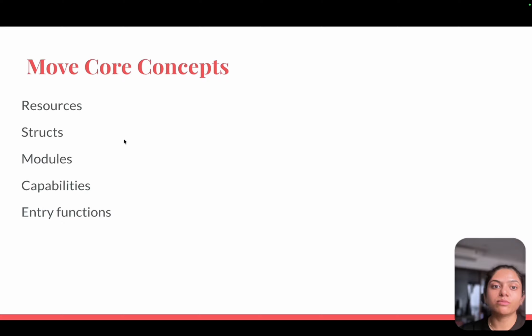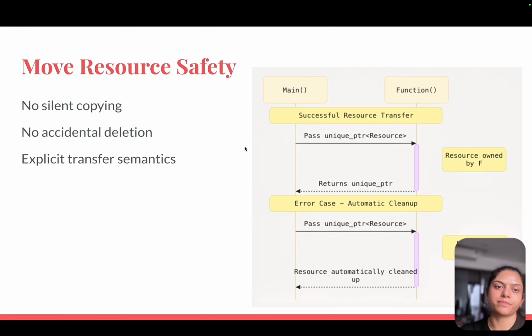Now we discuss the Move core concepts. Move has resources, structs, modules, capabilities, and entry functions. Move is strict by design. You can't mishandle assets. And here's Move resource safety. This is where Move shines: no silent copying, no accidental deletions, explicit transfer semantics. It prevents silent copying, double spends, accidental deletions, reentrancy, and implicit transfers, because everything is explicit and typed. In a successful resource transfer, you pass a unique ID and return that ID, and in the error case there is automatic cleanup. So Move resources work this way. By this diagram, you can understand this.